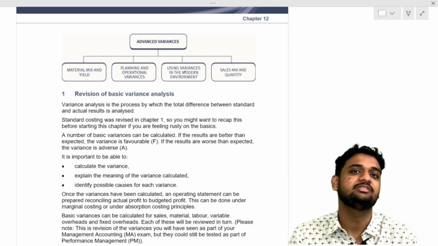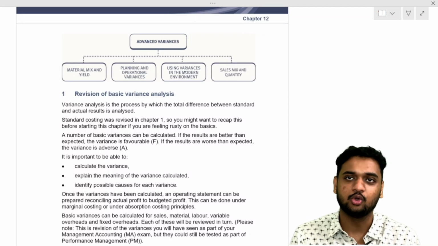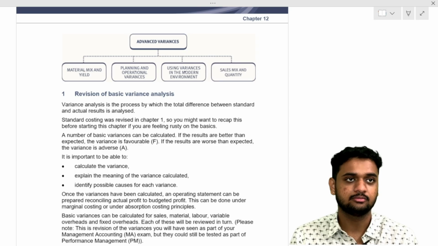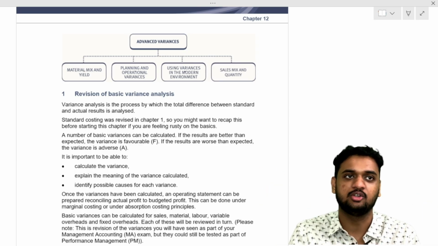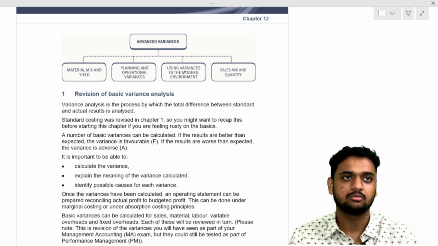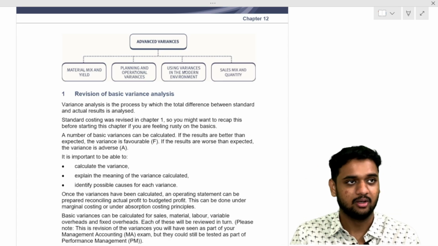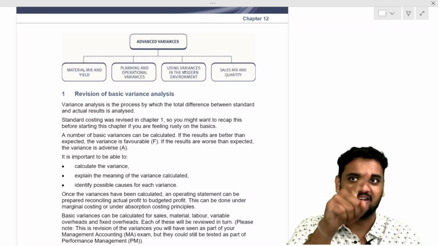I budgeted to sell 500 units, but I actually sold 450 units. Is it good or bad? Sir, but 500 minus 450 is 50, positive only is coming. Here the formula will change. All this while in cost, you do standard minus actual.